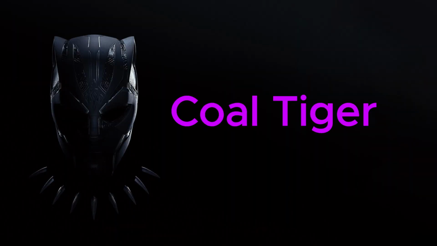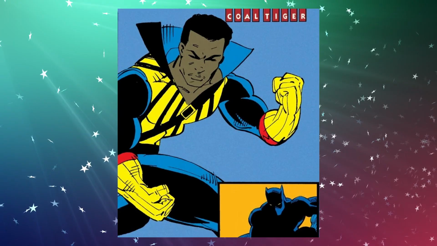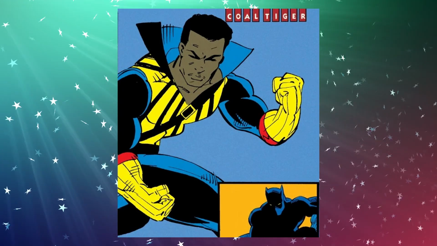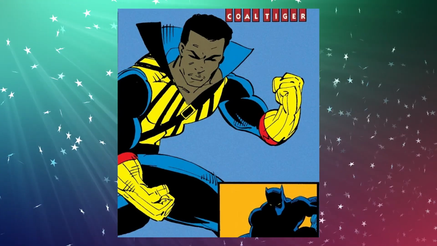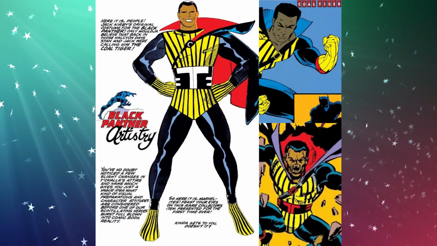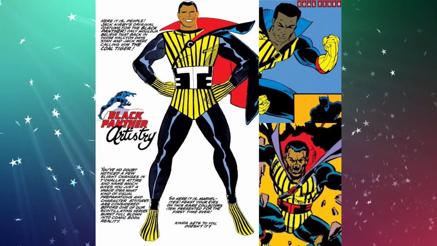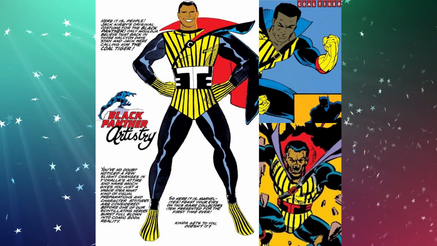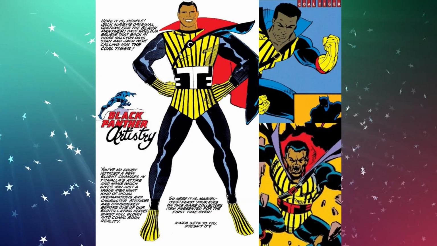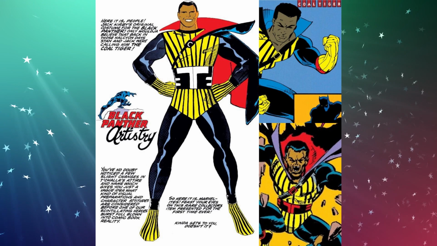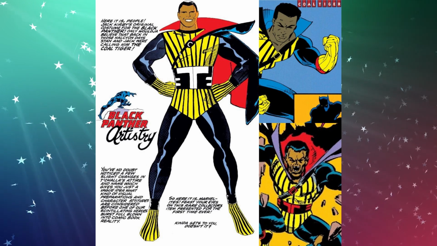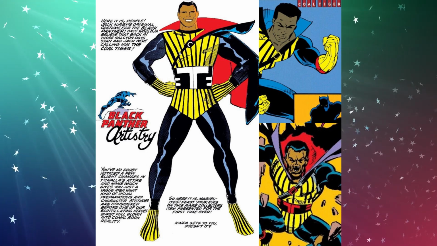It all starts with a hauntingly beautiful tale of Cold Tiger, introduced in Avengers numbers 355 and 356. This alternate version of T'Challa has the same costume as the original concept art for the Black Panther, then known as the Cold Tiger. Here, we glimpse an alternate T'Challa pulled into the multiverse by the Gatherers. In a world that never had Black Panther, he rises out of obscurity, his nobility shining through sacrifice.